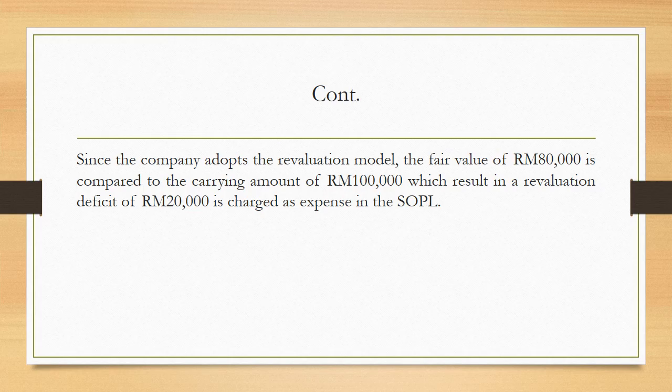So it's a revaluation deficit, and it's charged as an expense in SOPL. Okay, so that's how you get the answer for the accounting treatment. What you need to do is the initial recognition, measurement, and the subsequent measurement. These three things you need to implement to find the accounting treatment.